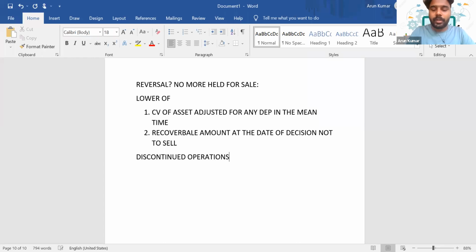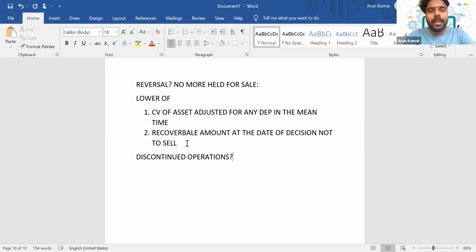So what about discontinued operation? How will you treat it? What do you mean by discontinued operation? If it represents a separate line of your business or a separate geographical area, or a subsidiary which is acquired with a view to resale, everything will meet the definition of discontinued operation. Is it clear, everyone? So if you are planning to dispose of a separate line of business, or a geographical area of operation, or a subsidiary which has been acquired with a view to resale, everything will be accounted as a discontinued operation.